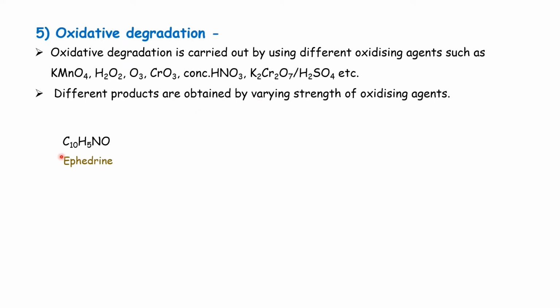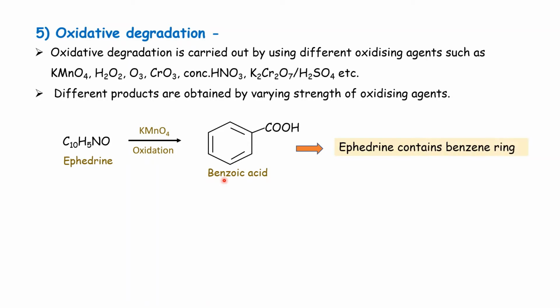For example, ephedrine, upon oxidation with KMnO4, gives benzoic acid as the product, and it indicates that ephedrine contains a benzene ring.